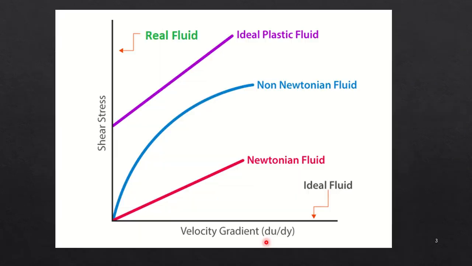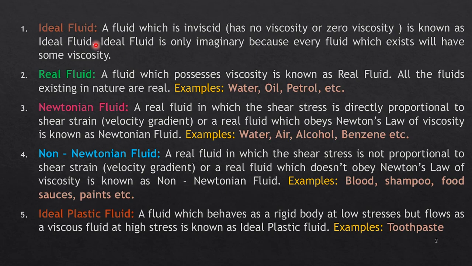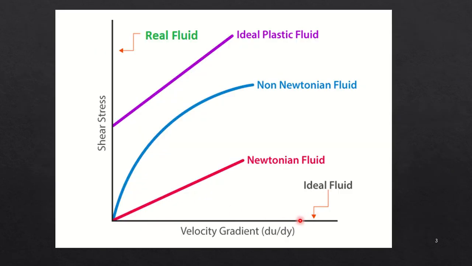And we have a small graph which represents all the types of fluids in one place. See here, shear stress tau is represented on the y-axis and velocity gradient is represented on the x-axis. As I've told you, what was our first example? Ideal fluid, which doesn't have any viscosity.